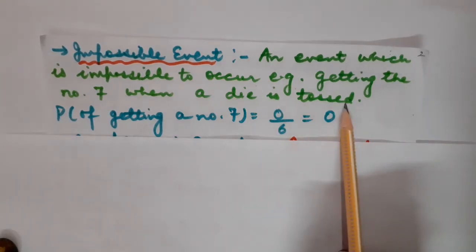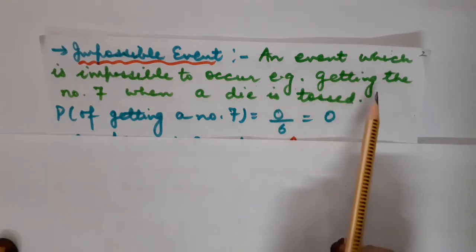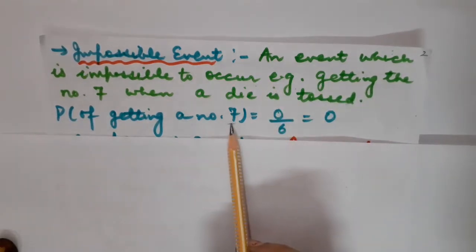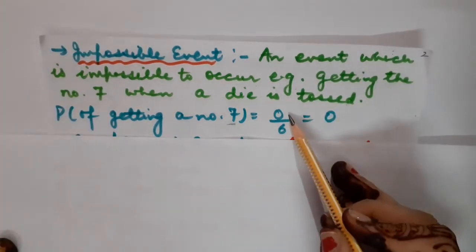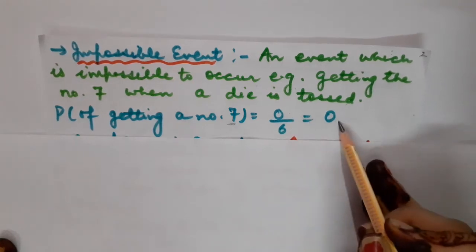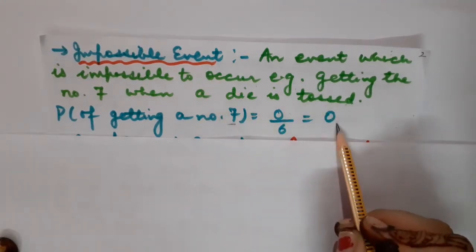Children, you know that whenever a die is tossed, we get a number from 1 to 6. So it is an impossible event to get the number 7. What will be the probability in that case? It will be 0 upon 6, that is 0. In other words, the probability for an impossible event will always be 0.